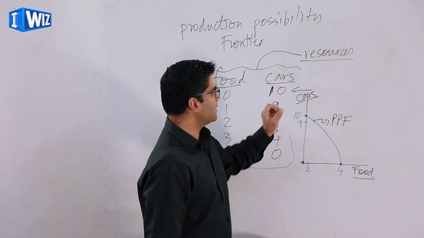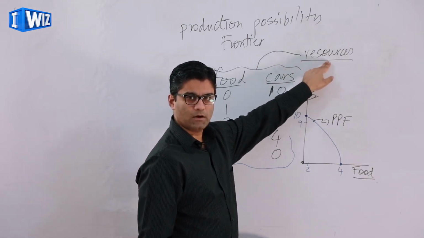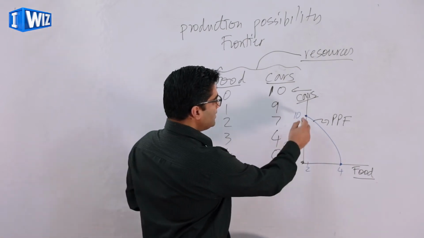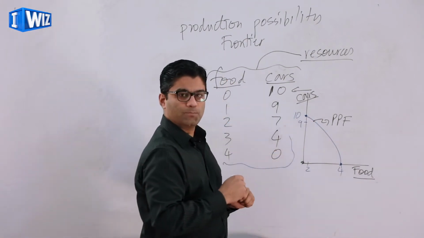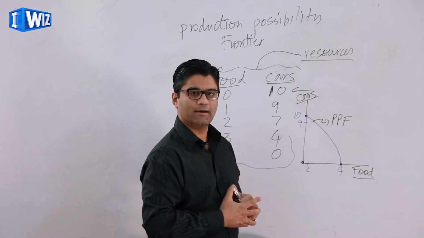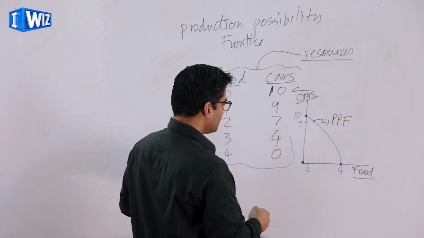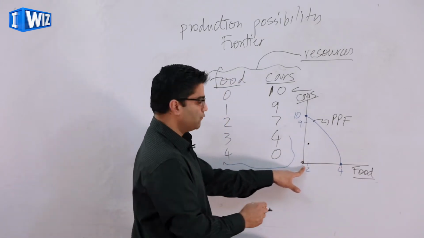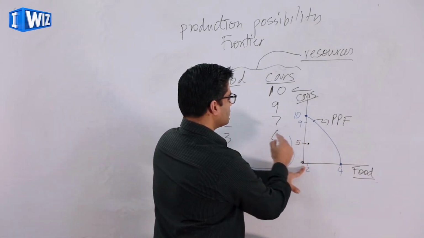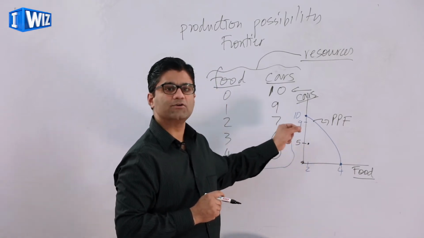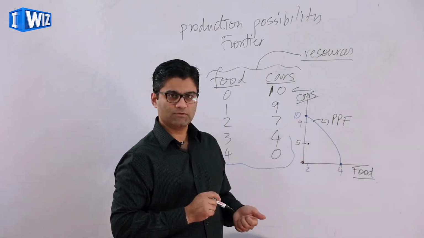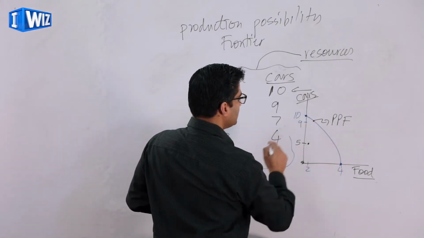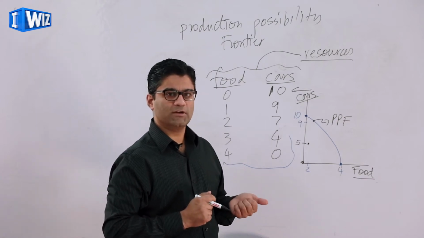That tells us that given all these resources, a country or an individual or a society or a business can choose any combination on this line to produce some combination of food and cars. If a country, for example, produces somewhere here, that means they're producing 2 units of food but 5 units of cars, then this country is wasting some resources. So they are producing inefficiently.